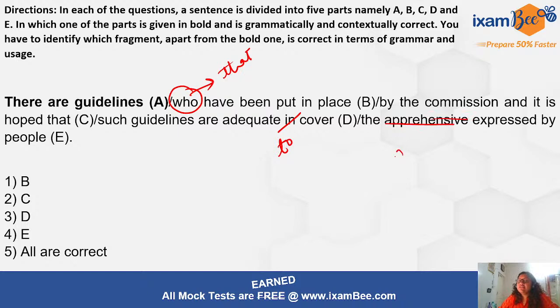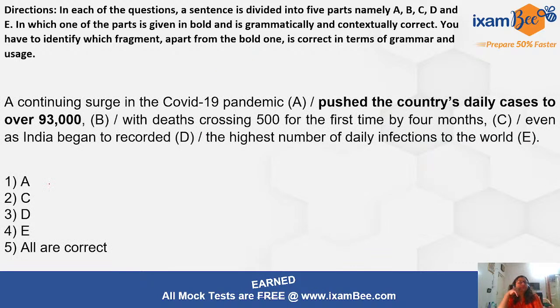Apprehensive is wrong usage. It should be apprehension. Noun is required here. Okay, so the apprehension expressed by people. Okay, so here C is the fragment that contains no error. We will mark option 2 as our answer and move ahead. Okay, now a continuing surge in the COVID-19 pandemic pushed the country's daily cases to over 93,000, with death crossing 500 for the first time by 4 months, even as India began to record it.